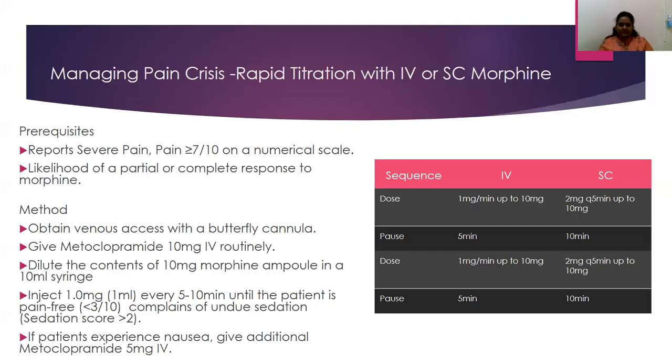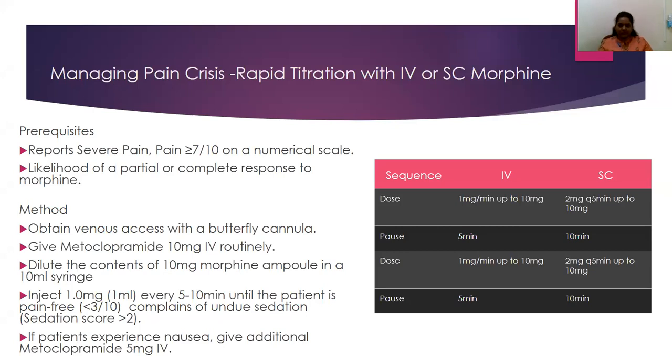So managing pain crisis, the main prerequisite to use IV or subcutaneous morphine should be that the patient has a pain score of about 7 on 10 and a likelihood of partial or complete response to morphine. The first and foremost thing that we would advise is getting venous access. If not, subcutaneous access should be taken. Pre-medicate with metoclopramide if the patient is opioid naive, and also to prevent the sudden nausea that can develop with